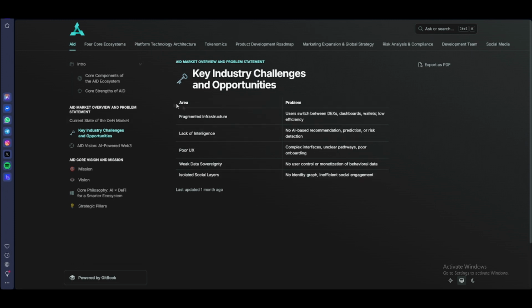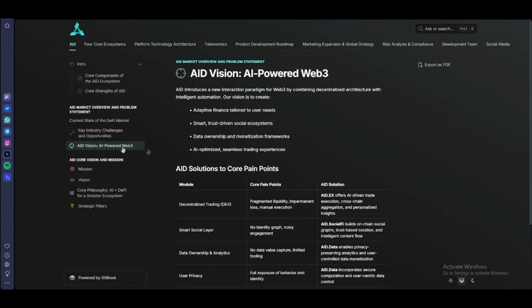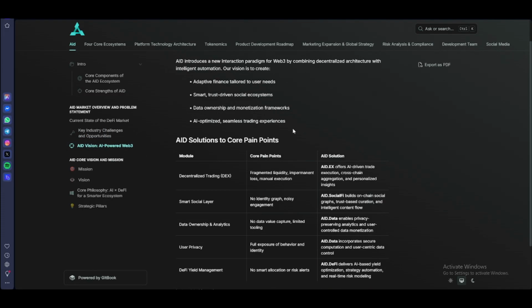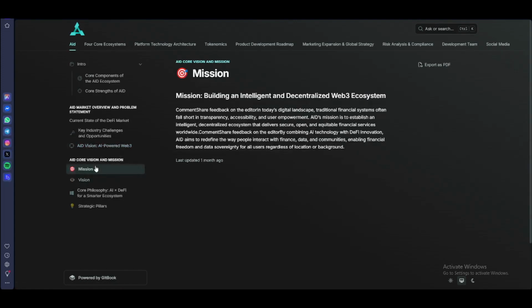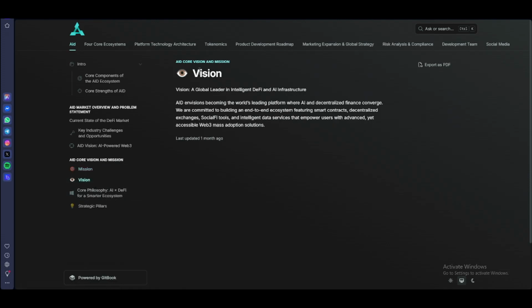So we have here the opportunities, for example, this is the area and also the problem. And then also AI-powered Web3: we have here the AID solutions to core pain points. So we have here the module, pain points, and the AID solution. So we have here the mission. This is the mission: building an intelligent, decentralized Web3 ecosystem. And also this is the vision: the global leader in intelligent DeFi and AI infrastructure.